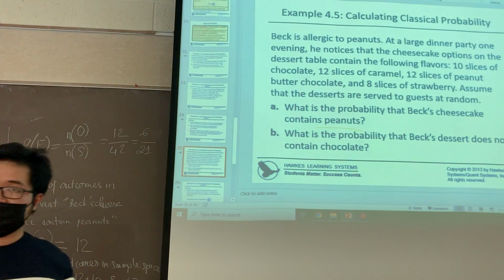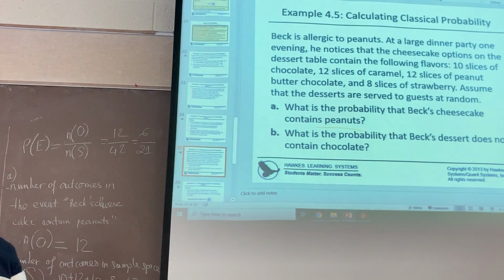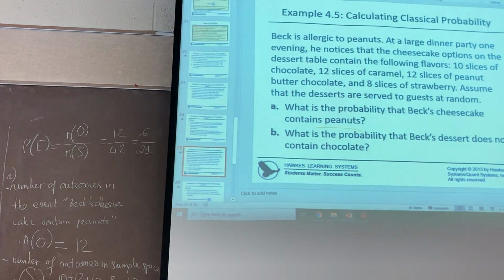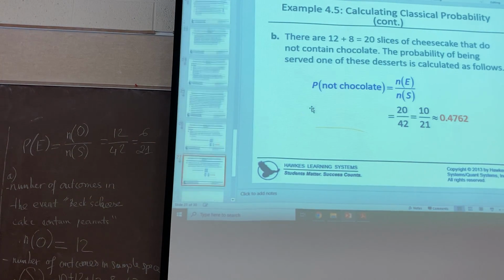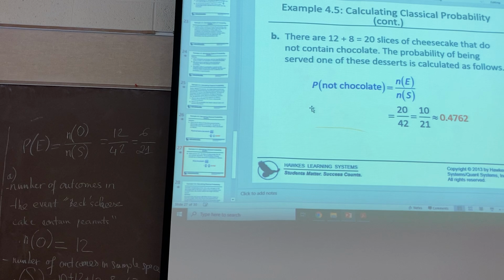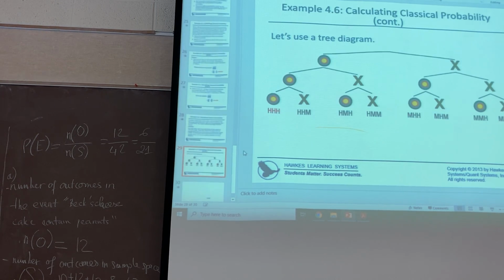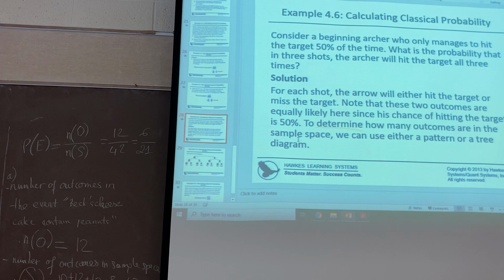Okay. Is it clear? Okay. So you can see the answer here. Okay. Sometimes you need to simplify this formula. Okay. And sometimes you need to write it in decimal form. It depends on the question. Okay. So you go to the final example.